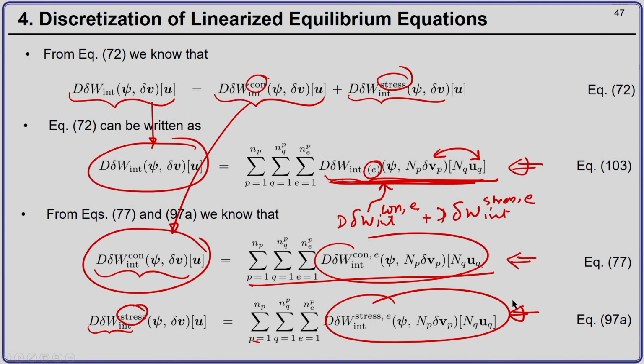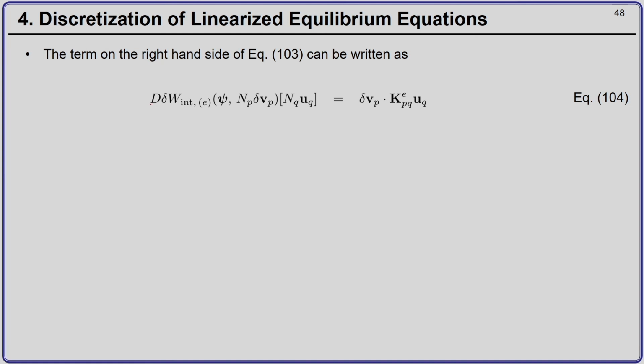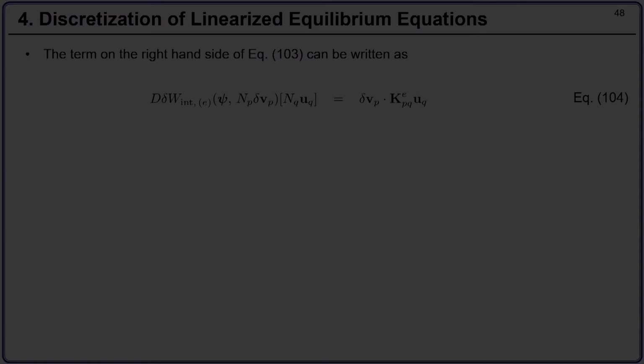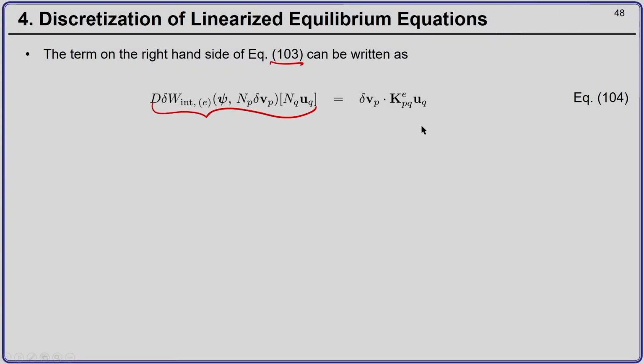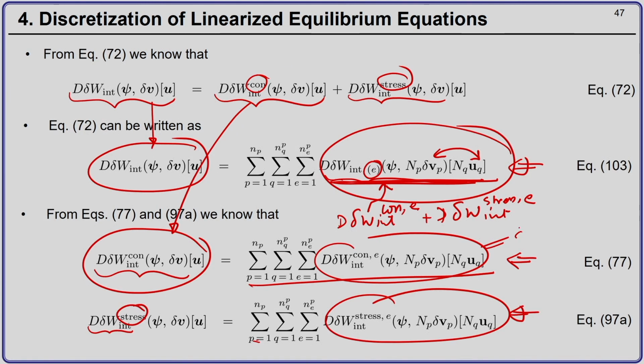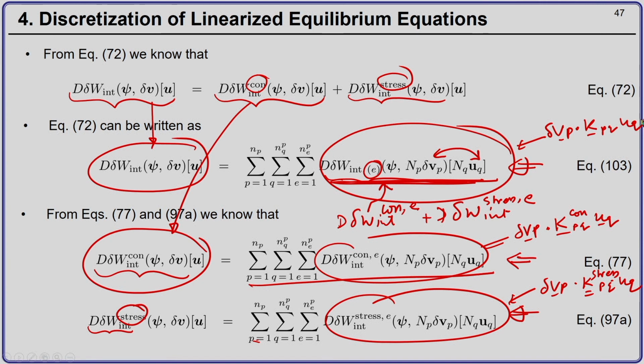Now, I can write the term on the right hand side of equation 103 as the dot product of the virtual velocities corresponding to node P with the tangent matrix corresponding to element E connecting nodes P and Q, with the displacement of node Q. I know that this is nothing but del V P dot K con P Q U Q, and this is nothing but del V P dot K stress P Q U Q, and this I have written as del V P dot K P Q U Q,